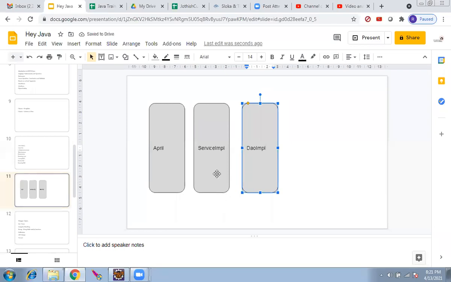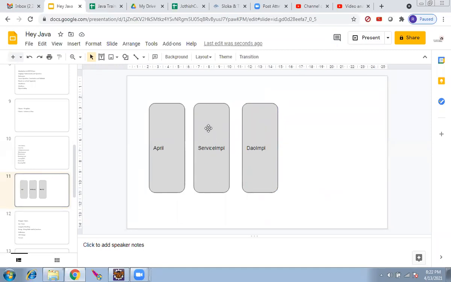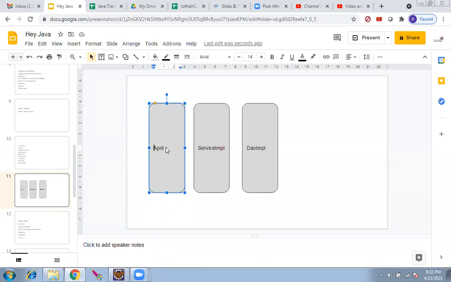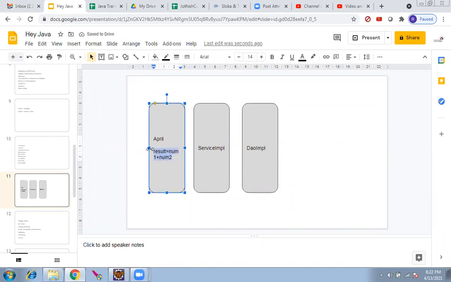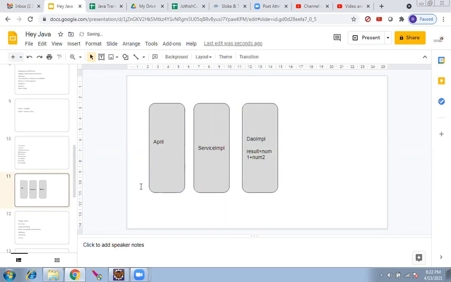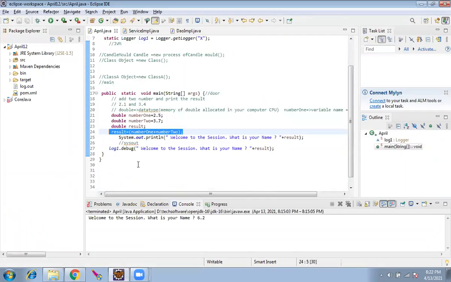IMPL means implementation, just a short form of the full word. Everything will come as we progress. So for now we have 3 files: April, service IMPL, and DAO IMPL. Currently I have this addition inside the April itself: result equal to number 1 plus number 2. Now my aim is to move this addition here in the DAO and then print out here in the April file.